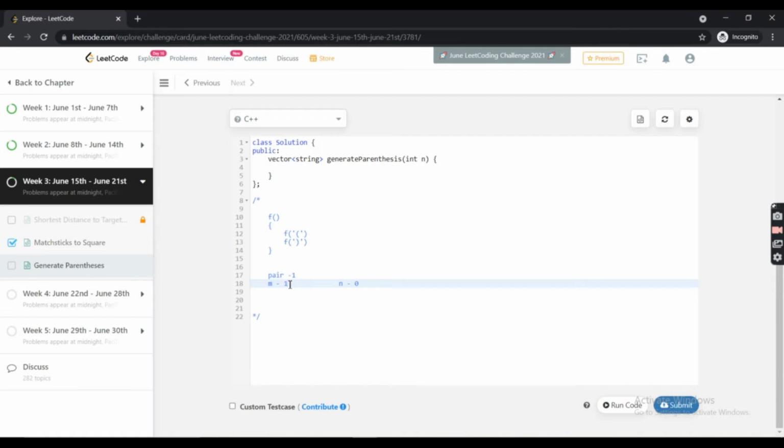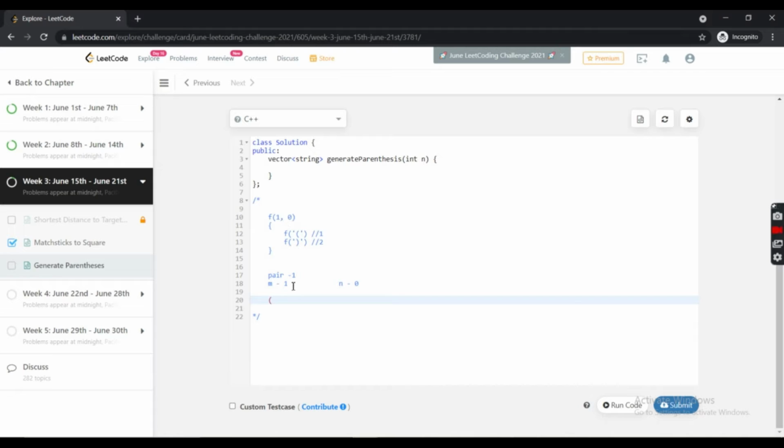My bad. Yeah. So what we will do is say, hey function, I have given you one open bracket and 0 closed brackets, and return me a solution for this problem. So this function will first open a bracket. It will go to its first call, which is the open bracket call, and it will append an open bracket to a string.